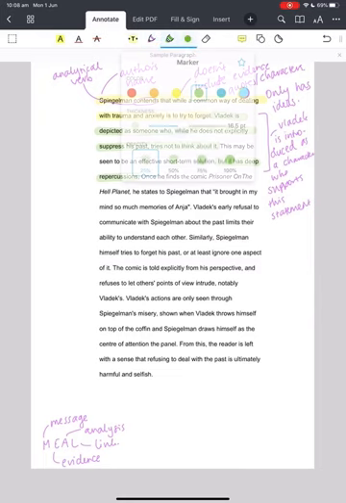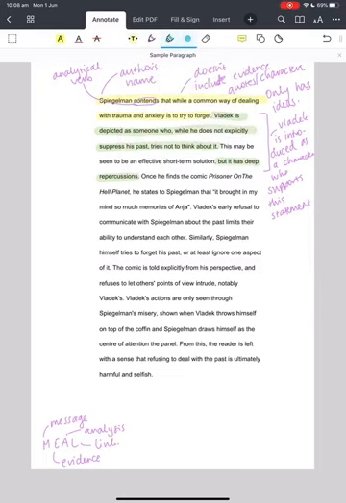Now what we've got is a quote. Once he finds the comic Prisoner on the Hell Planet, he states to Spiegelman that it brought in my mind so much memories of Anja. So here we've got the evidence. I've got the quote.